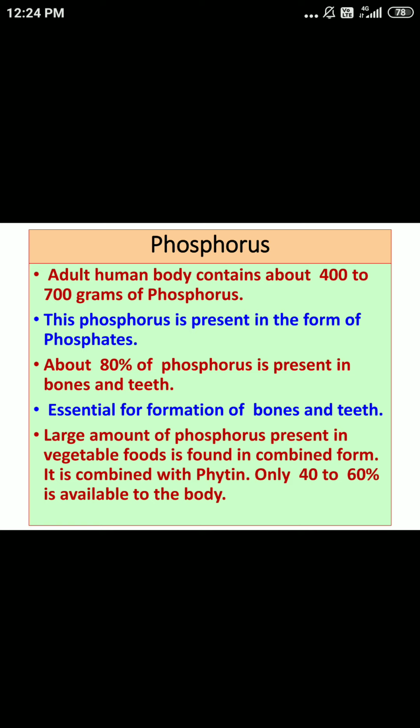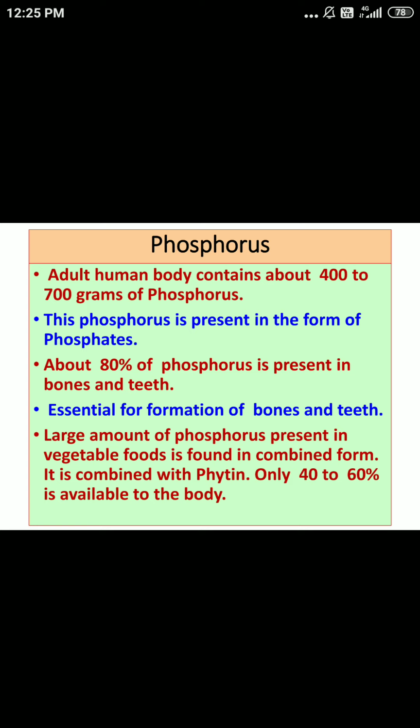Whatever total amount is present, about 80% of phosphorus is present in bones and teeth. As far as functions of phosphorus are concerned, phosphorus is essential for formation of bones and teeth.